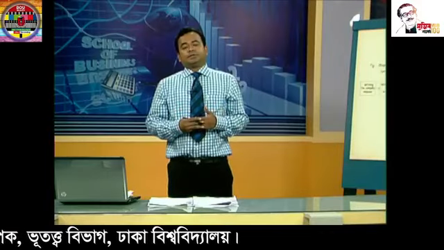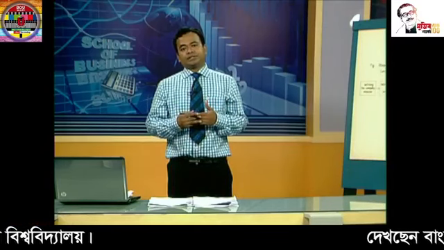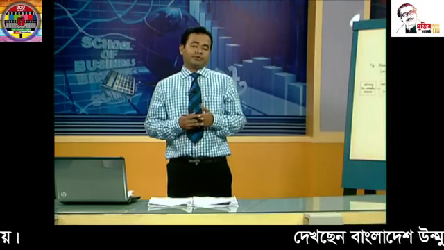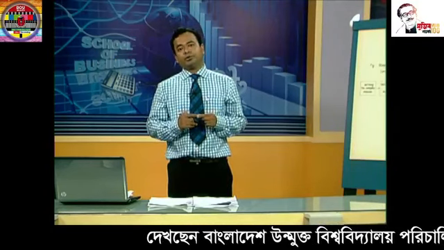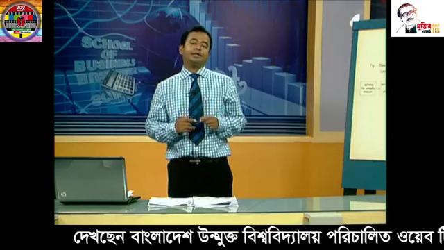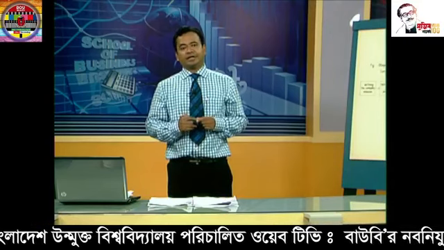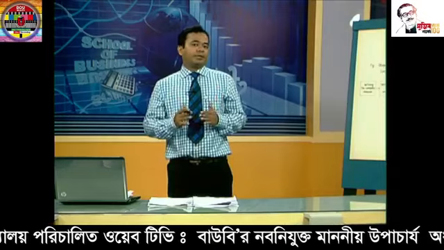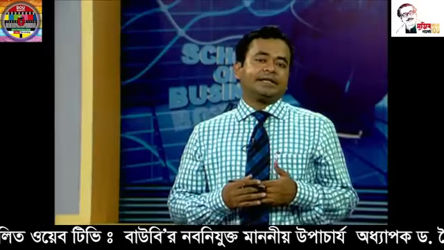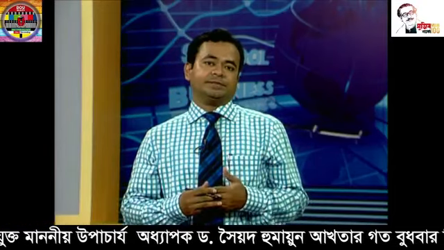Dear learner, in designing the mission statement, the management should focus on some important factors. First one is mission should not be too narrow or too broad, and mission should be realistic and very specific, and mission should be compatible with environment. The second step of strategic planning process is setting the company's goals and objectives.